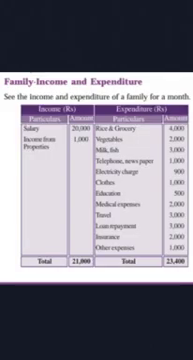Now, look at this picture. This picture is a table that shows income and expenditure of a family for a month. What can you infer from this picture? That is, income is less than expenditure. So there is no habit of thrift in this family. They have a lot of expenses and they don't have the habit of saving money from income.